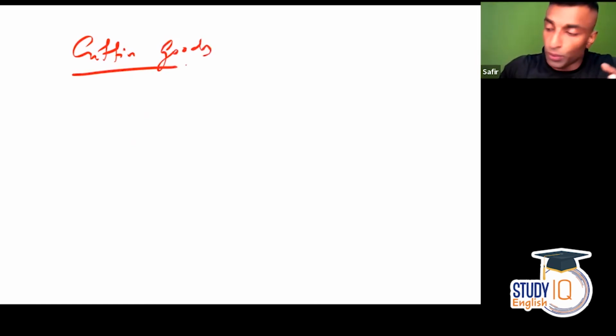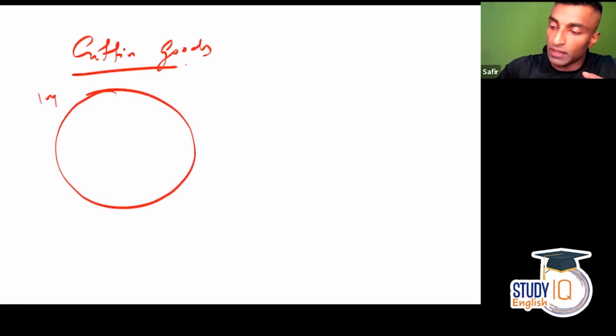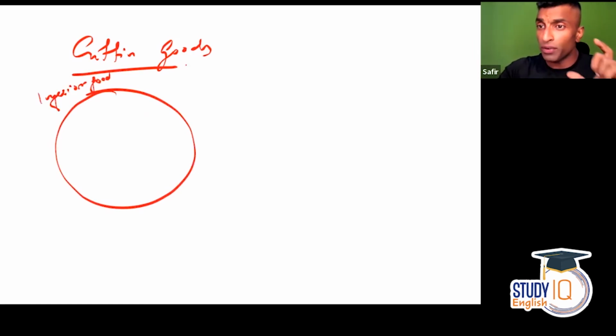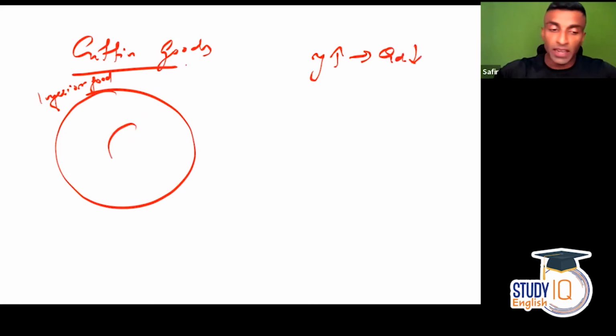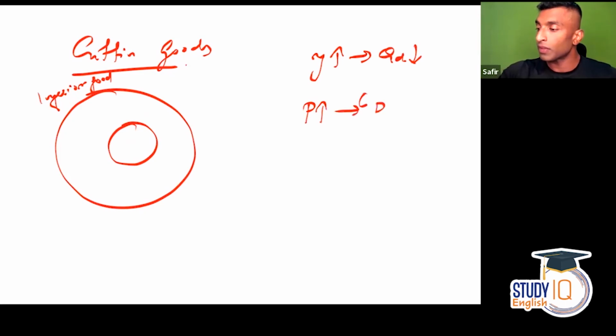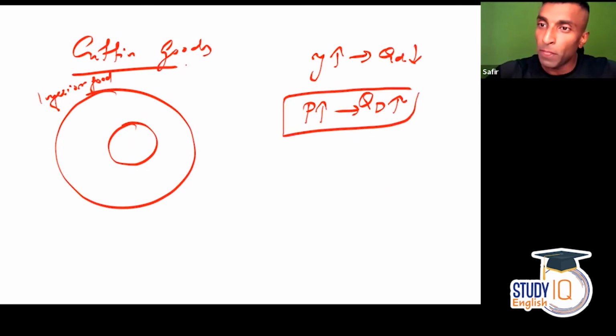Now there is another concept of Giffen goods. What are Giffen goods? The concept was given by Robert Giffen. So this is part of inferior goods. As I've told you, inferior goods have something to do with income and price. So this Giffen good comes within inferior goods. Here, what will happen is if the price increases, demand increases. So a Giffen good is a part of inferior goods whose demand increases when the price increases.